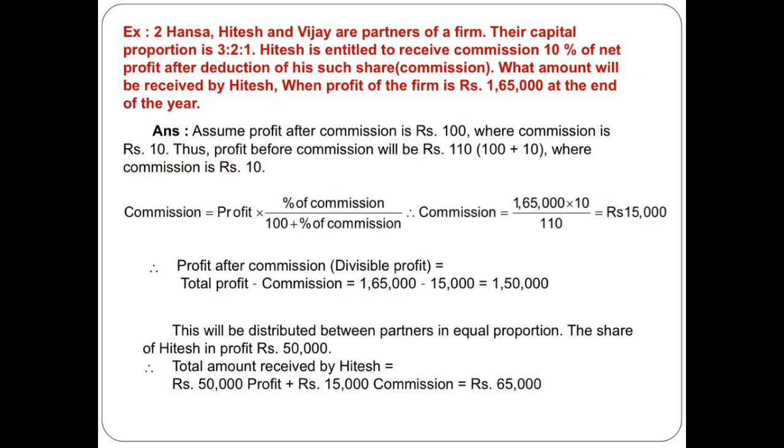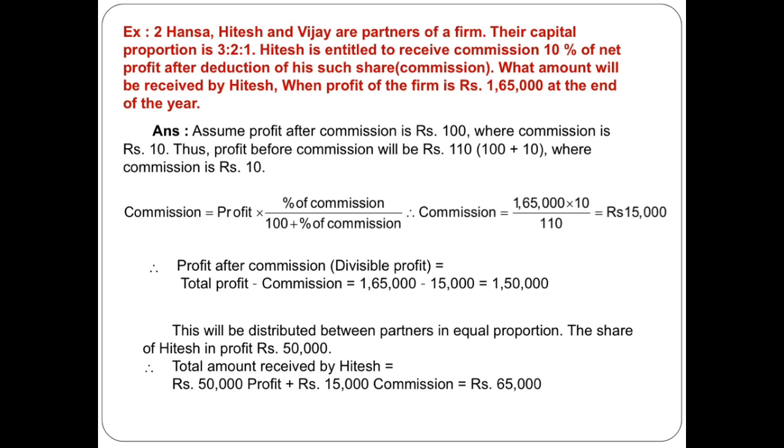Now the next question. Hansa, Hitesh and Vijay are partners of a firm. Their capital proportion is 3:2:1. That means capital proportion is not important for us. What we always require is the profit and loss proportion. So profit and loss proportion is not given. In that scenario, we assume that the profit and loss proportion of Hansa, Hitesh and Vijay is equal. Remember this point, because in the question nothing is specified regarding profit and loss proportion, so we assume it is equal.